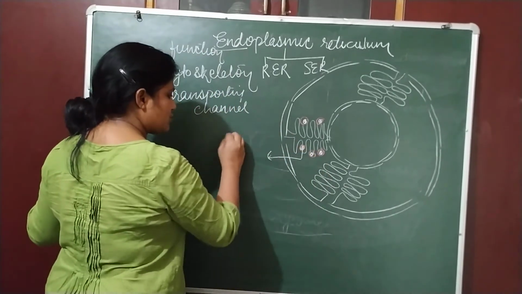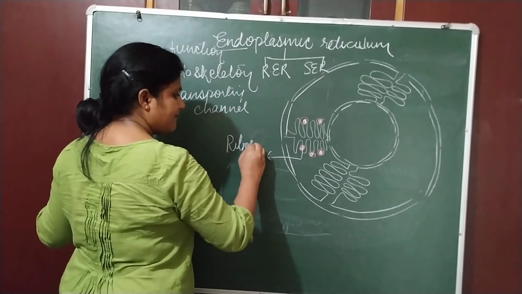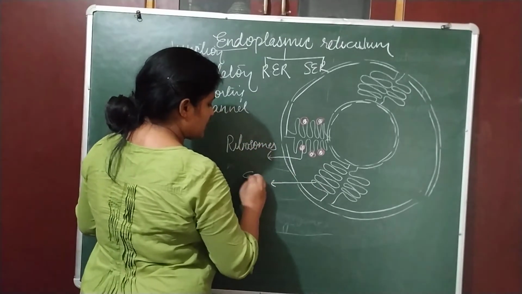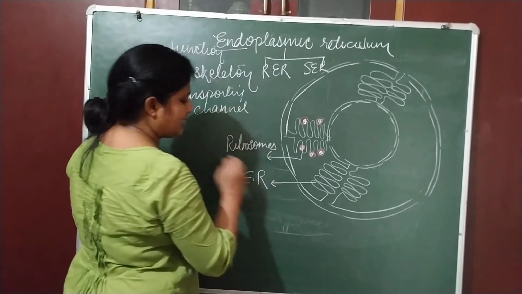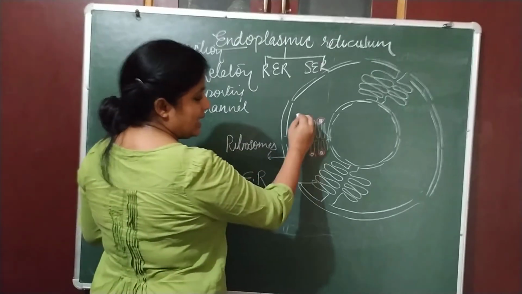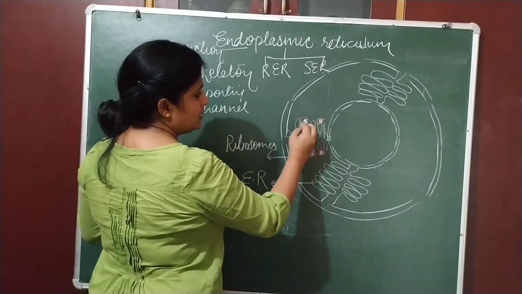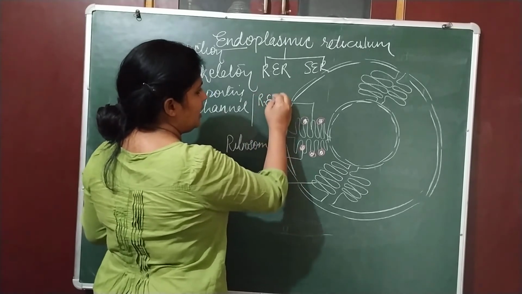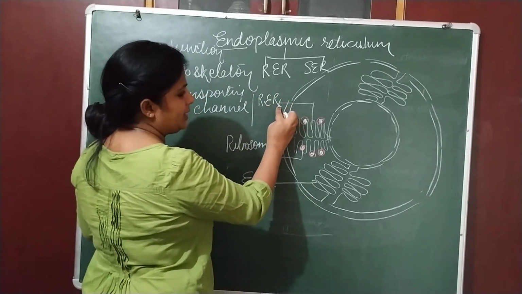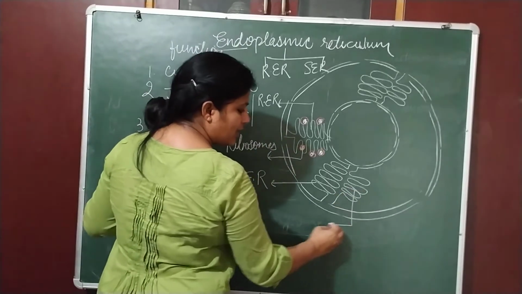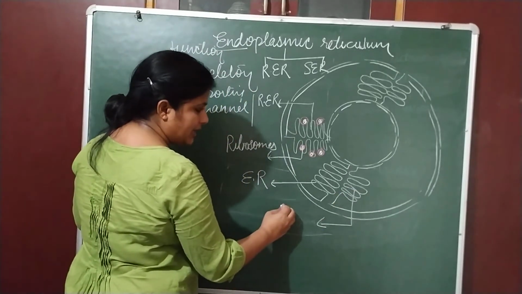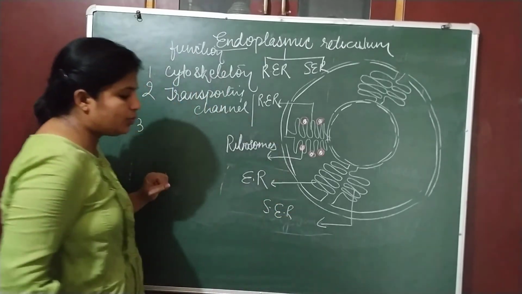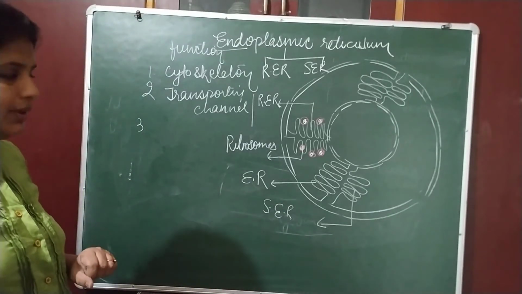These are ribosomes. This is endoplasmic reticulum. I am writing in short ER. As they contain ribosome, this one is known as rough ER. RER, rough endoplasmic reticulum. This one is not containing ribosome. This is known as SER, smooth endoplasmic reticulum.